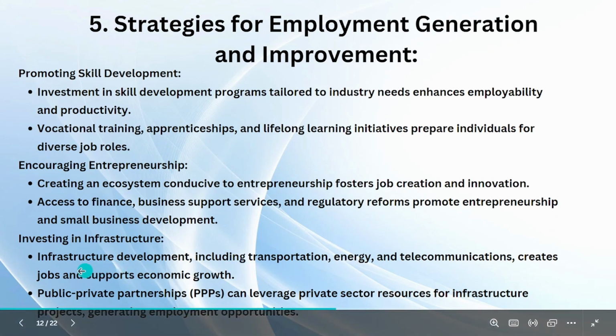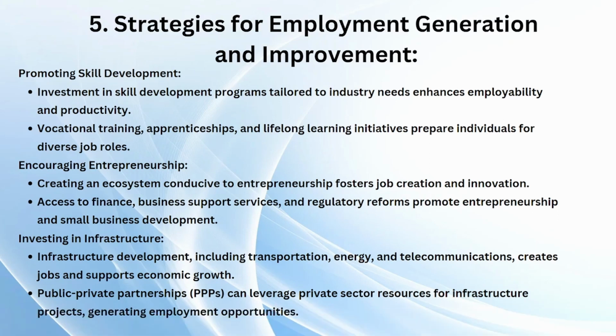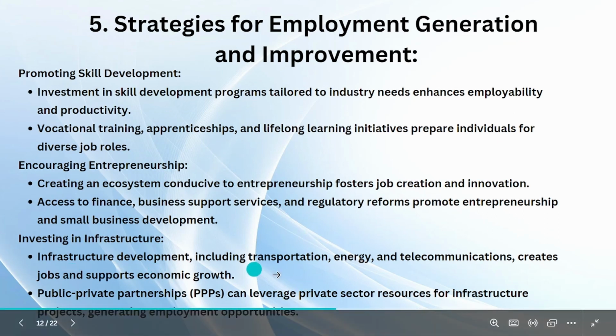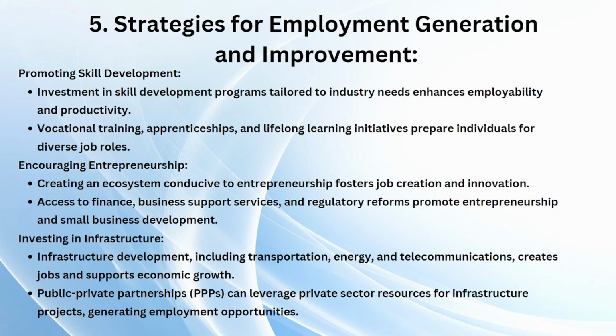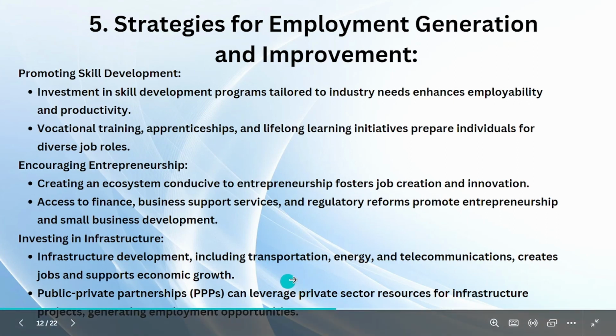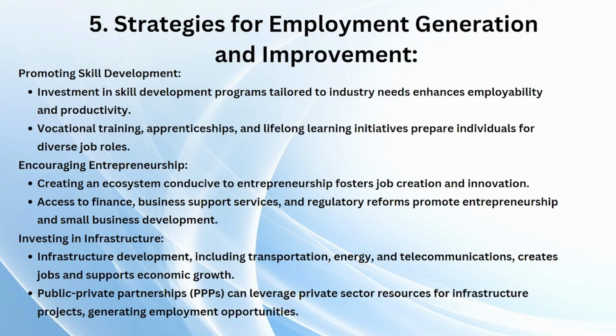This is very important. Why? Because there should be roads, there should be good transportation facilities, there should be good electricity supply, there should be signal for communication through phones and all. Internet, you should get a lot of internet in rural India also. All these will indirectly create jobs and support economic growth, because all these are used by business people, or by people who are in jobs, right? We use phones, we use electricity to run machines, we use tractors, and we use vans to transport whatever we produce. We use autos. Even when you people use autos, you need good roads, right? So all these are interlinked.